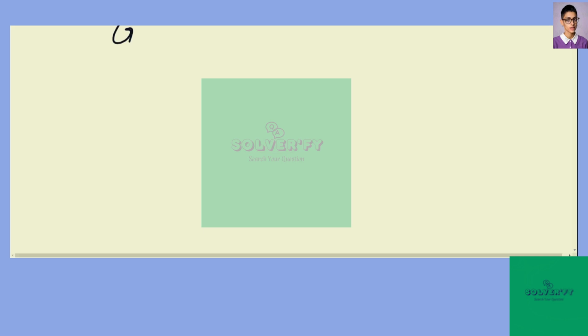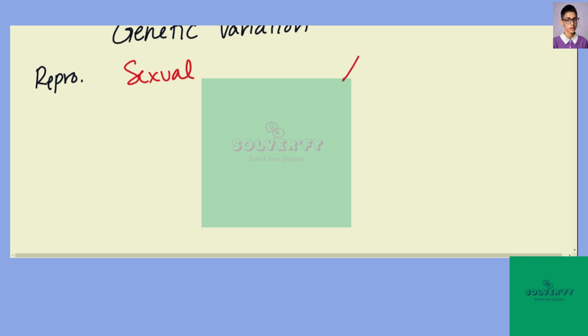For this question, we are looking at the causes for genetic variation in organisms. So to start this, we can start looking at the reproductive nature of organisms. They can either reproduce by sexual reproduction or asexual reproduction. Asexual just meaning without sex or two organisms. So asexual will occur with one organism, whereas sexual reproduction requires two organisms.